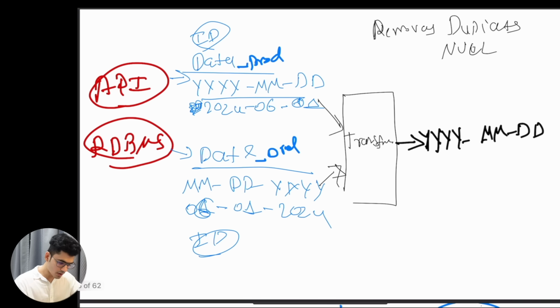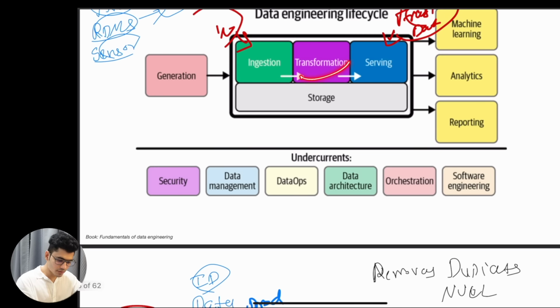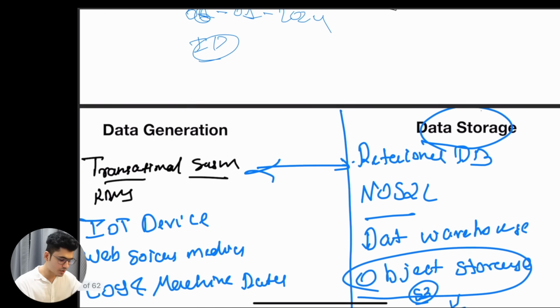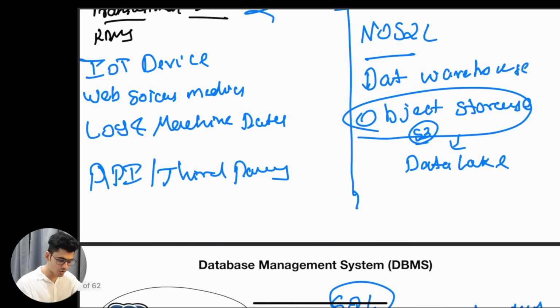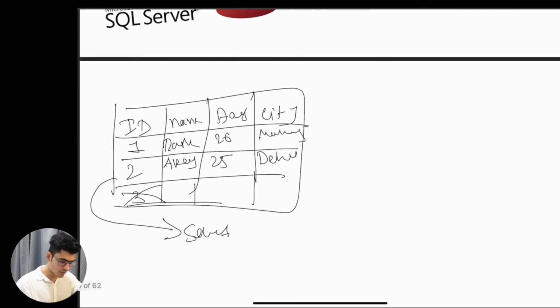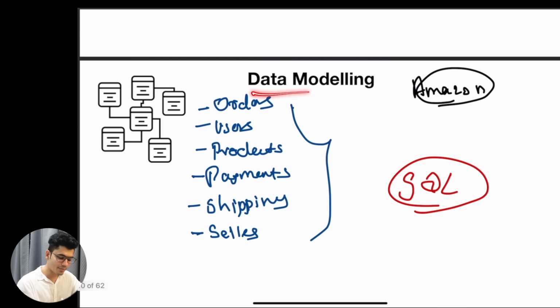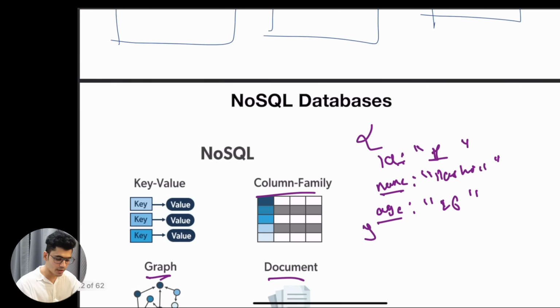We understood why the transformation is needed, how the transformation actually happens, data generation, data storage, DBMS systems, the relational databases, data modeling. Okay, how does the data modeling actually happen?